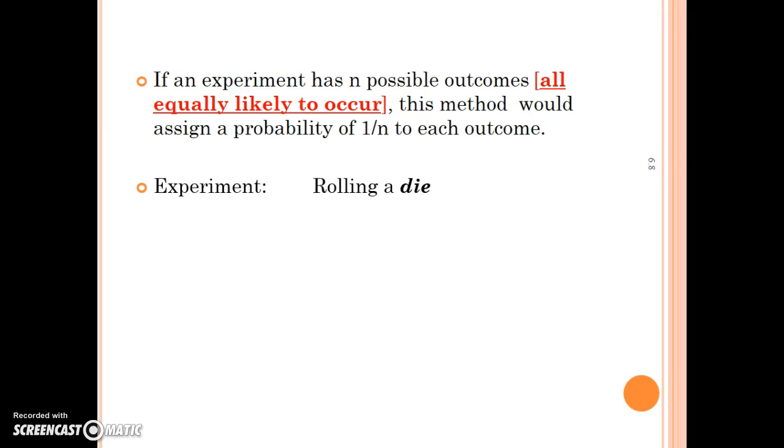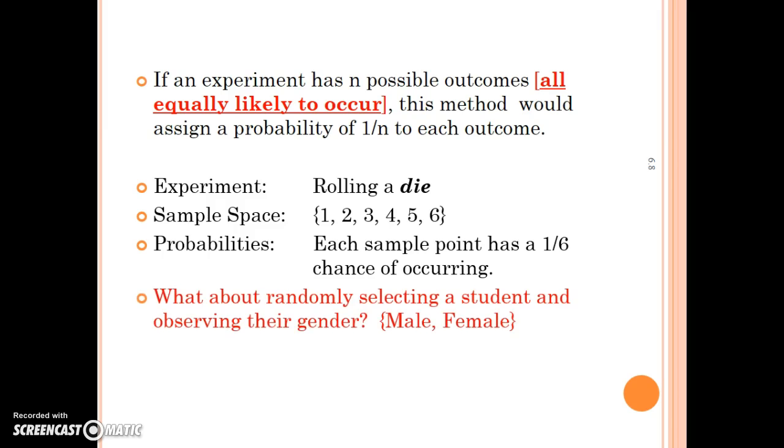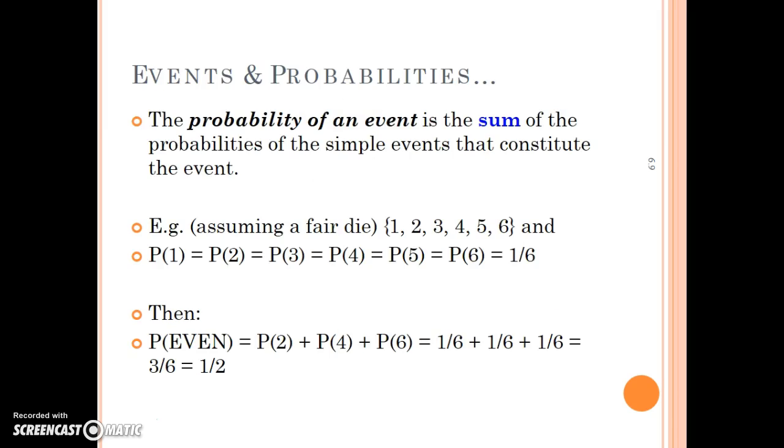So if we roll a die, we know that dice have 6 faces. So the probability of each number in rolling that die would be 1/6. And each one of those faces has another set of dots on it. So the sample space for rolling a die would be all the possible outcomes 1 through 6. If we talk about randomly selecting a student and observing their gender, all the possible outcomes for that sample space would be male and female.